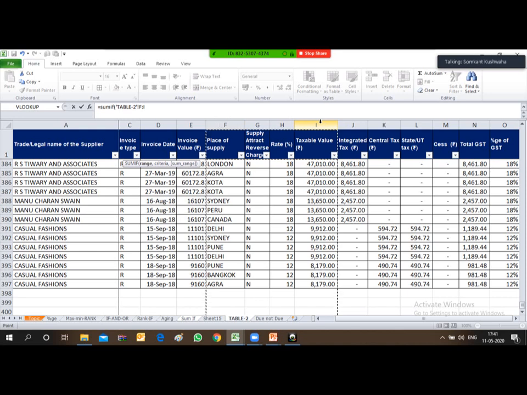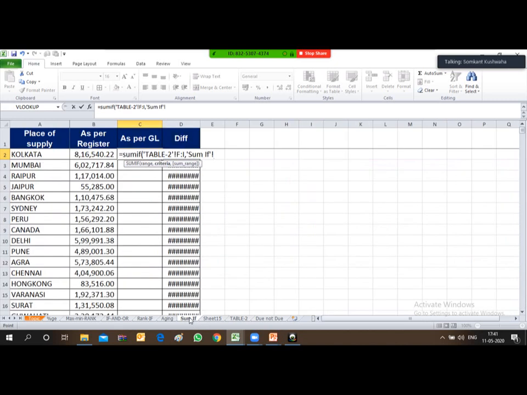After putting the range, press comma, and then I need to provide the criteria. So the criteria is that I will have to direct Excel, that the formula should look for Kolkata in the range.